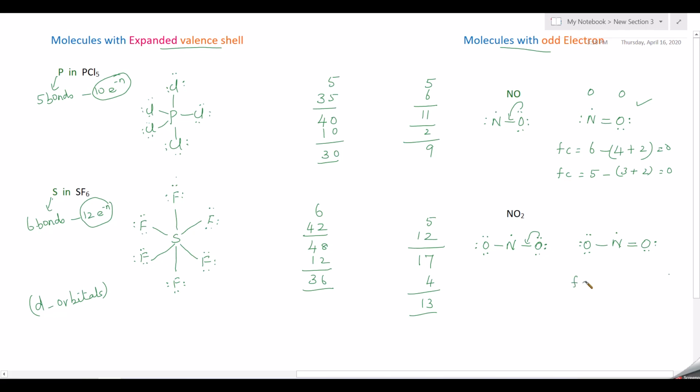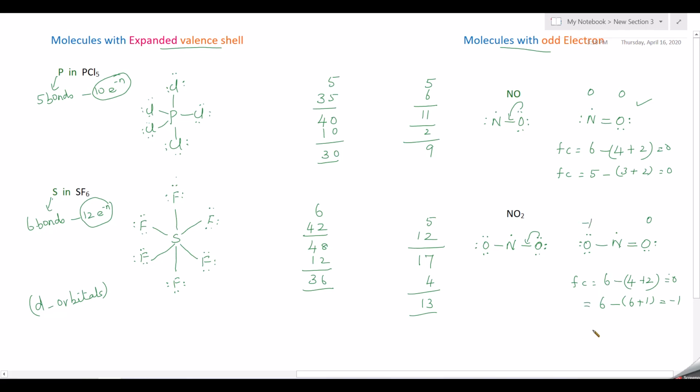For this oxygen, 6 valence electrons minus 4 lone pair electrons and 2 bonds is equal to 0. And for this other oxygen, 6 valence electrons minus 6 lone pair electrons and only 1 bond, so you are getting minus 1 as the formal charge here.